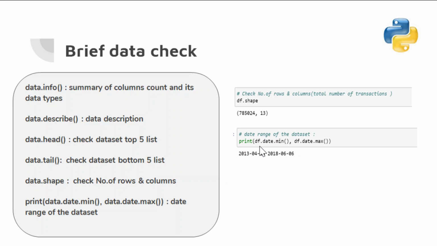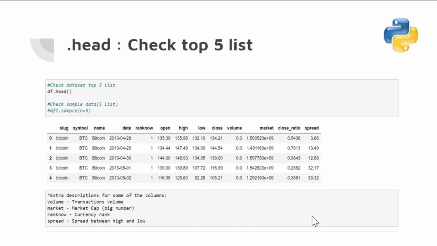And this is checking the date, which is sometimes quite useful, especially if I want to check what the oldest date and the latest date are in this data set. As I already mentioned, I used head to check the top 5 rows, assigned the data frame to the variable dt, and then dot head with parentheses, and it shows the top 5 rows.